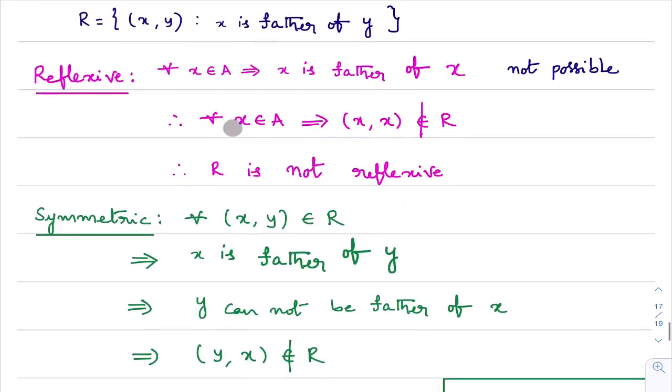First thing, reflexive property. What is reflexive property? For any x belongs to A, if ordered pair x comma x belongs to the relation, then we say that relation is reflexive relation. I am just checking that if I take x belongs to A,